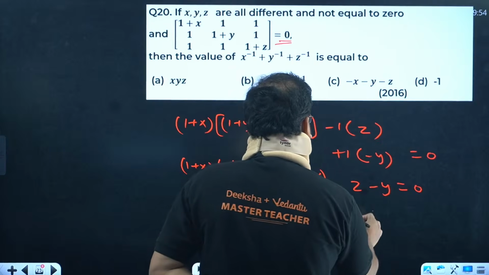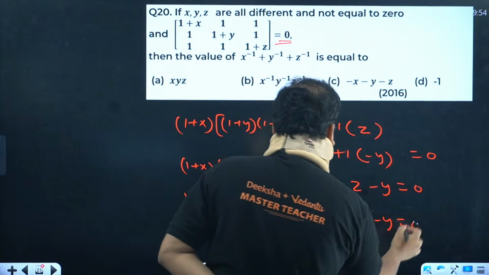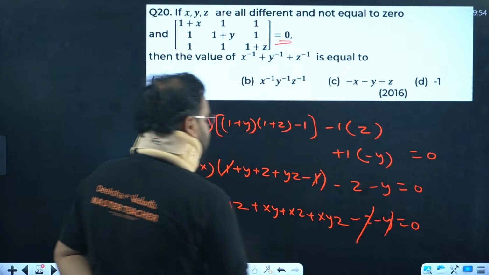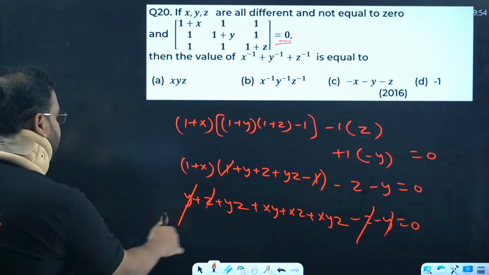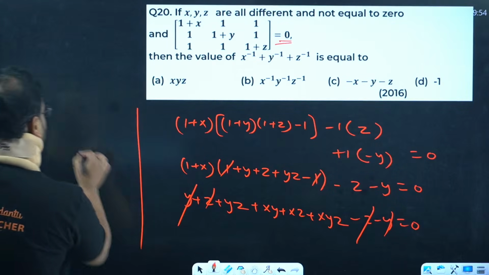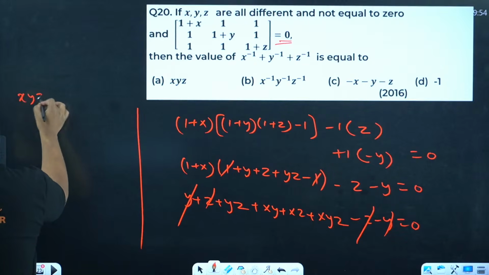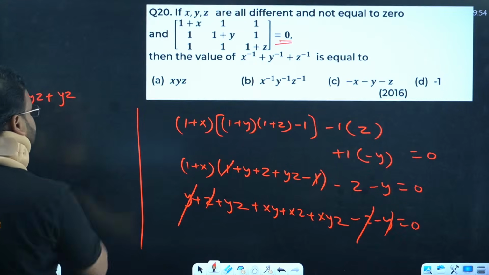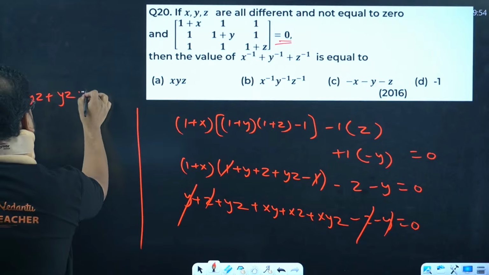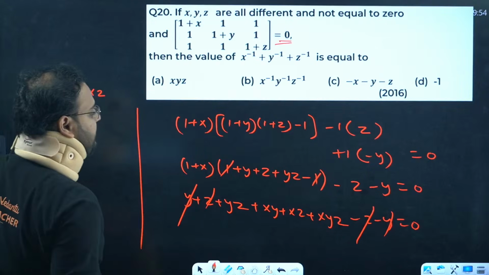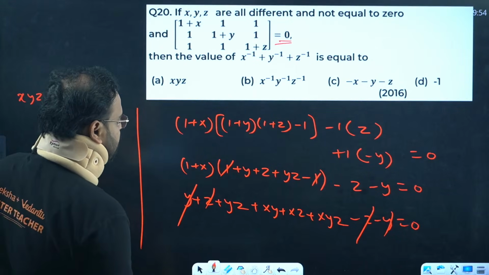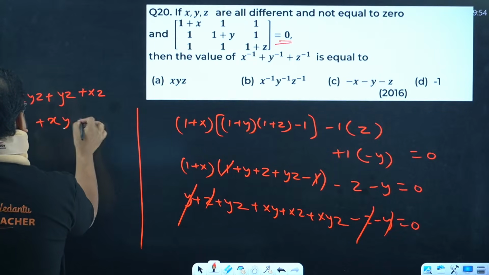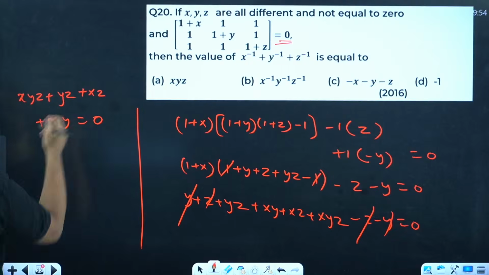Okay, and over here we have minus z, minus y, equal to 0. Please check, yz cancels. What do we have? Check carefully. First term I can write as xyz, then we have yz, then we have xz, and then xy also is there. This is equal to 0. Take, beta, xyz common over here.